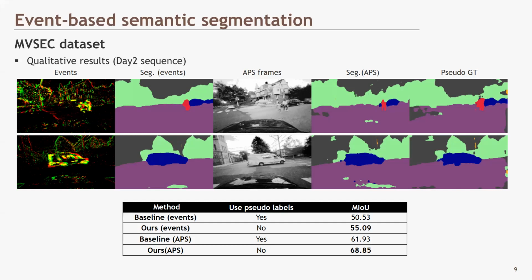To evaluate our method, we follow EvSegNet and make pseudo-labels, and the results show that our method improves the baseline by around 5% mean IoU increment.